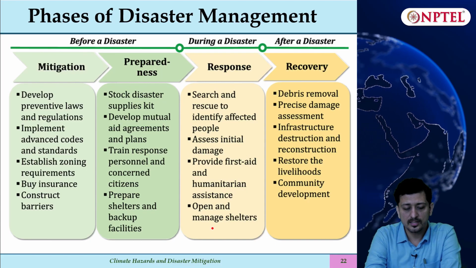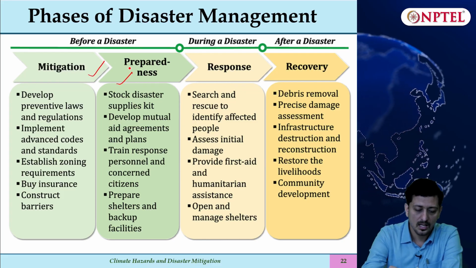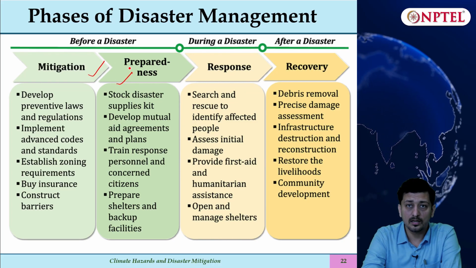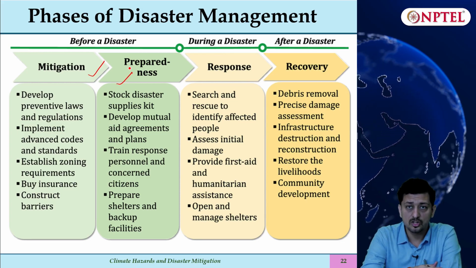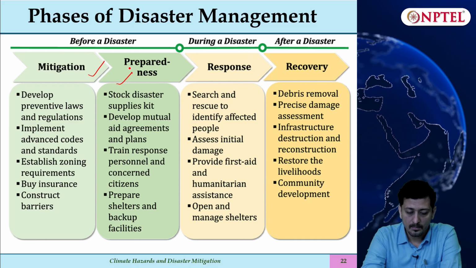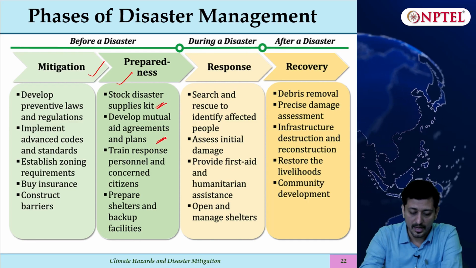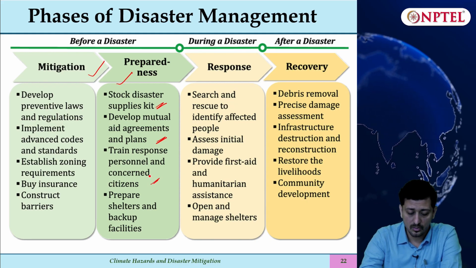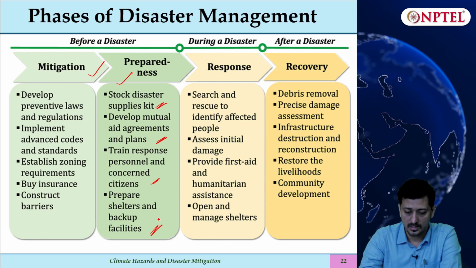Now there are phases of disaster management. Before a disaster, we should focus on mitigation and preparedness. In mitigation, we develop preventive laws and legislations, implement revised building codes, establish zoning requirements, have insurance, and construct barriers. In preparedness, we have disaster supply kits, mutual aid agreements and plans, we train persons who will respond to such situations, and we prepare backup shelters.